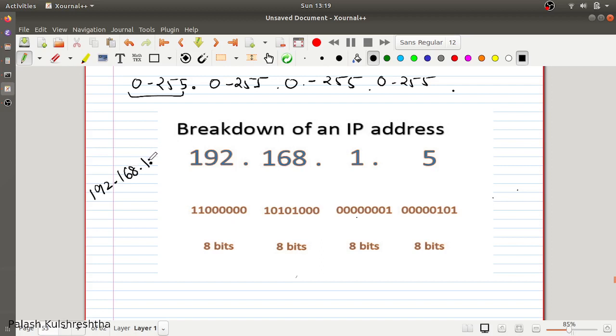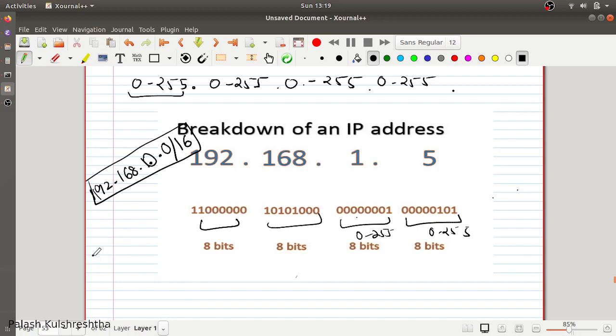Not 1.12. Let's write 192.168.0.0/16. How many IP addresses are going to be present in this? So these two ranges are going to be variable, 0 to 255, 0 to 255, and this part is fixed.